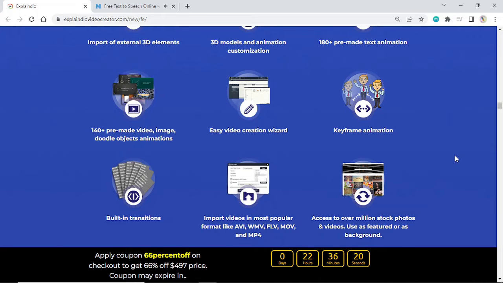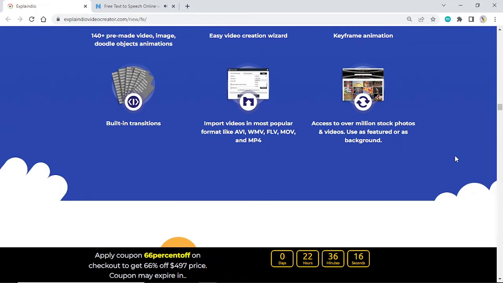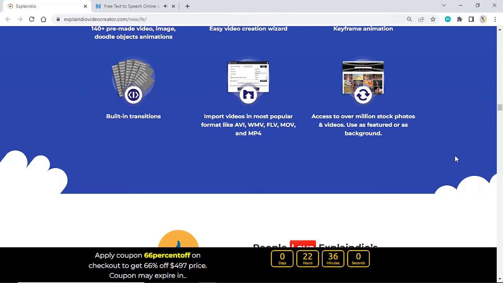Easy video creation wizard. Keyframe animation. Built-in transitions. Import videos in most popular formats like AVI, WMV, FLV, MOV, and MP4. Access to over a million stock photos and videos. Use as featured or as background.